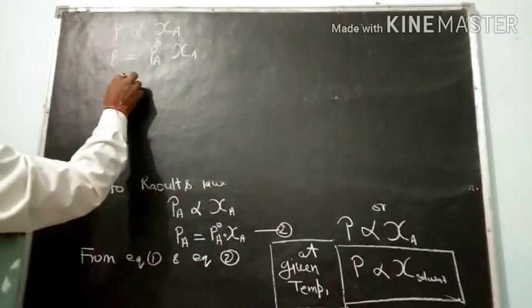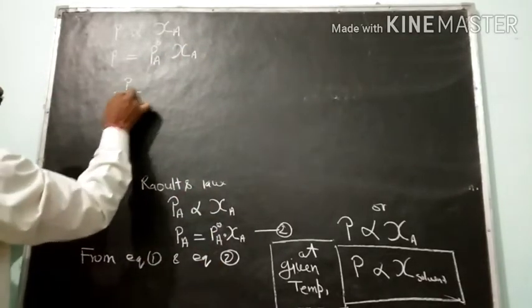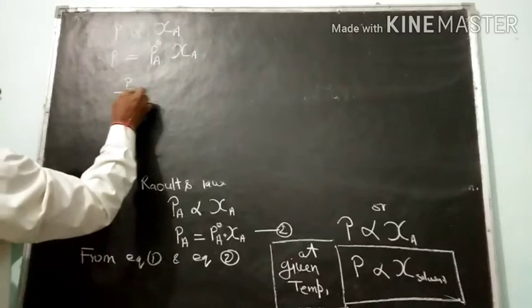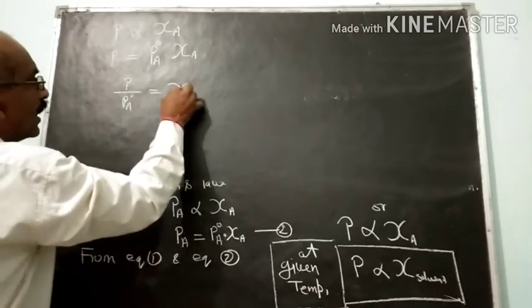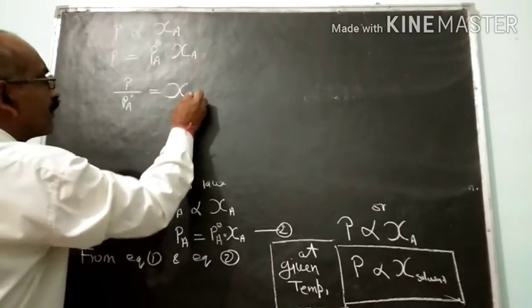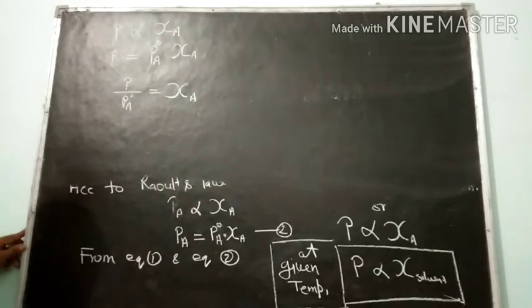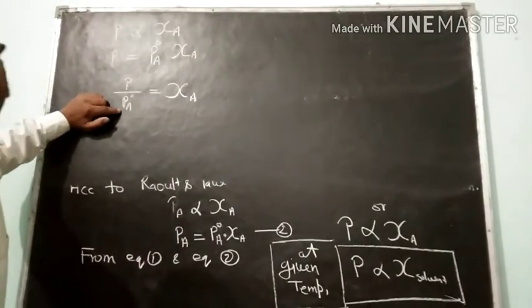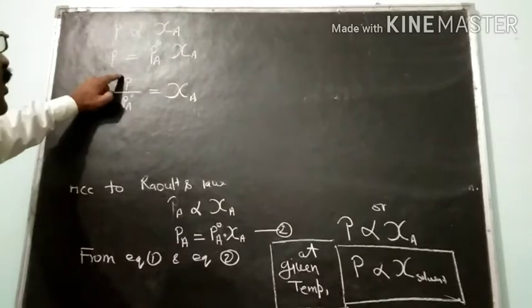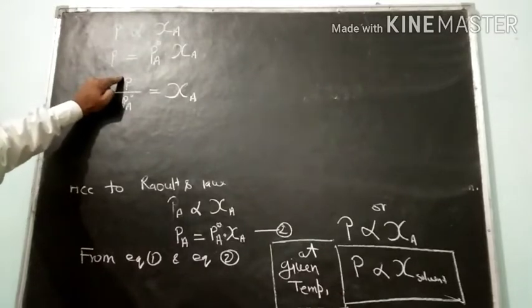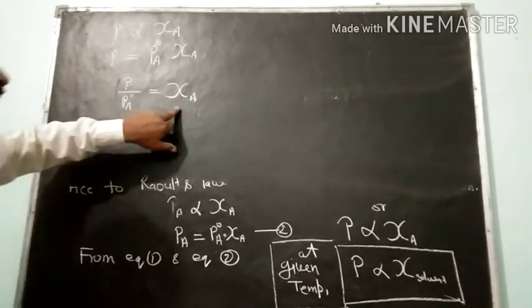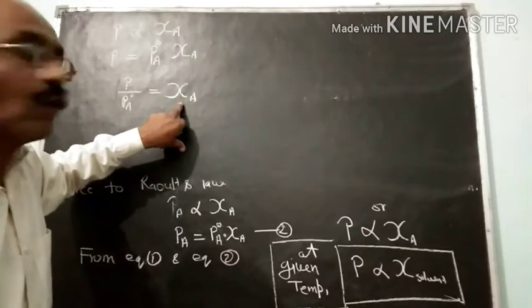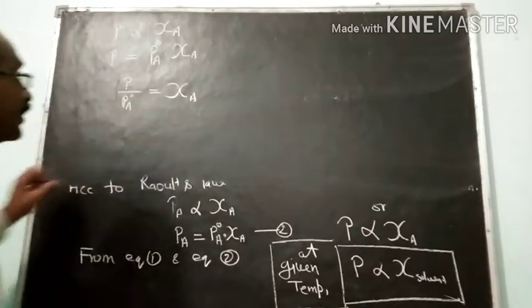Now this can also be written as P over PA naught equals XA. Is it clear? Now this PA naught denotes what? Vapor pressure of your solvent. P denotes what? Vapor pressure of the solution. And XA denotes what? Mole fraction of the solvent.